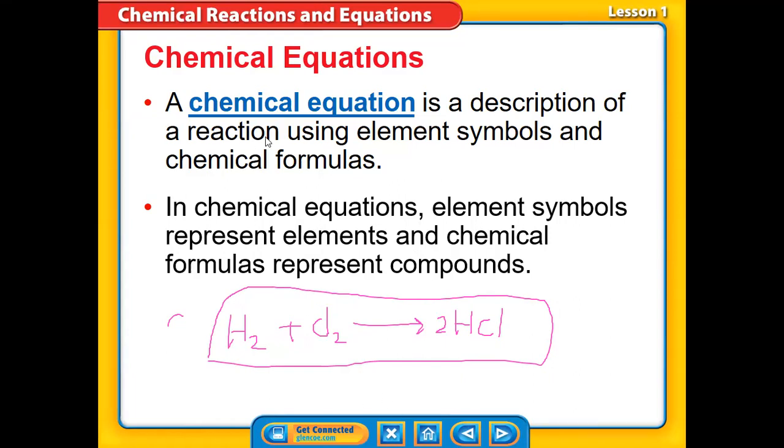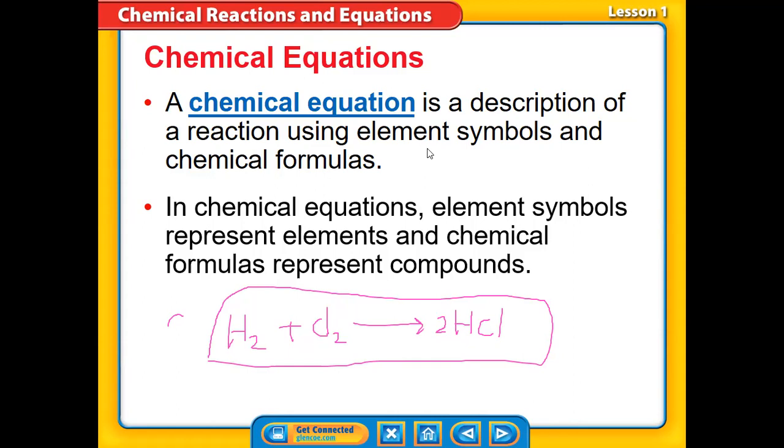Okay, so my question here, let's find out. As you can observe in a chemical equation, there are some small numbers written down under the symbol, and there are some big numbers written above or beside the formula. Do you observe this, guys? Yes. So what is the difference between these two numbers?